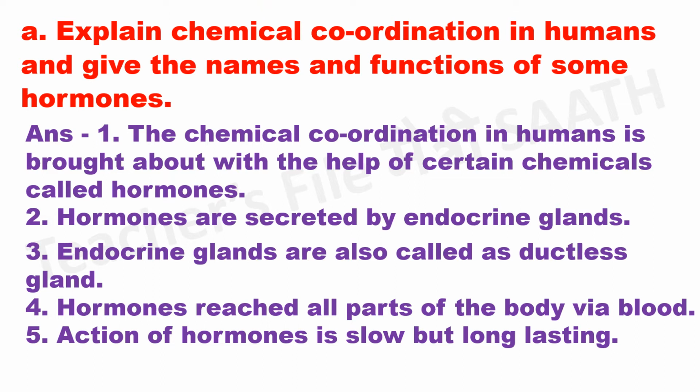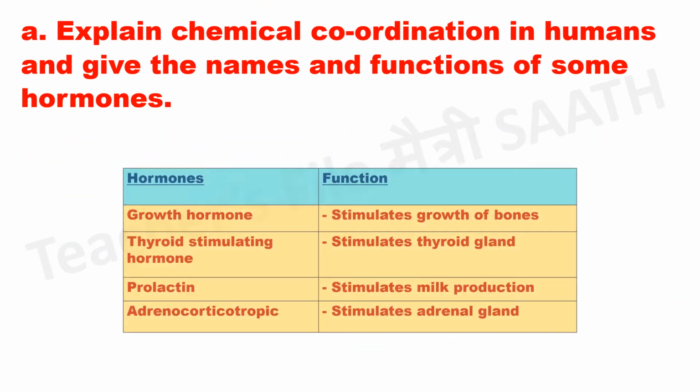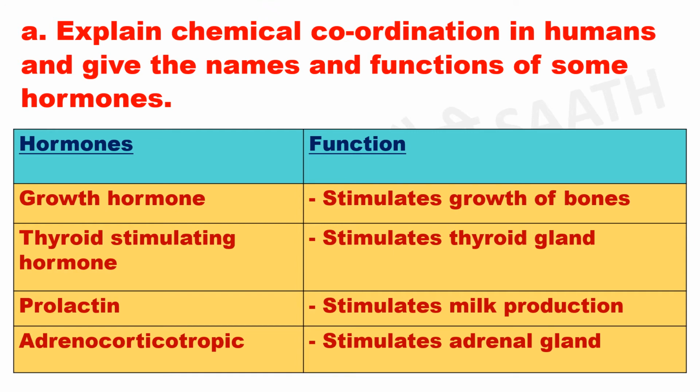Action of hormones is slow but long-lasting. Hormones and their function. Growth hormone stimulates growth of bones. Thyroid-stimulating hormone stimulates thyroid gland. Prolactin stimulates milk production. Adrenocorticotropic hormone stimulates adrenal gland.